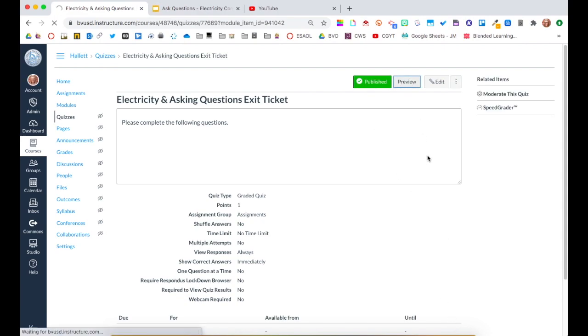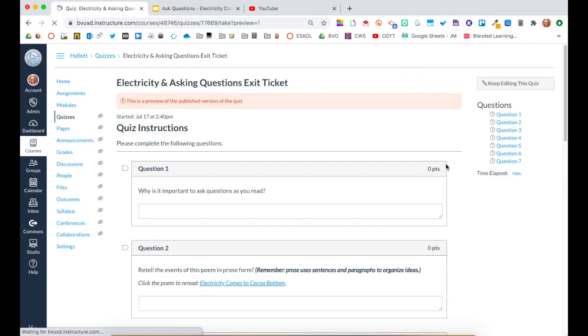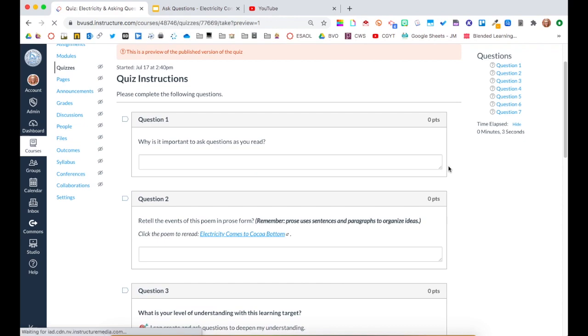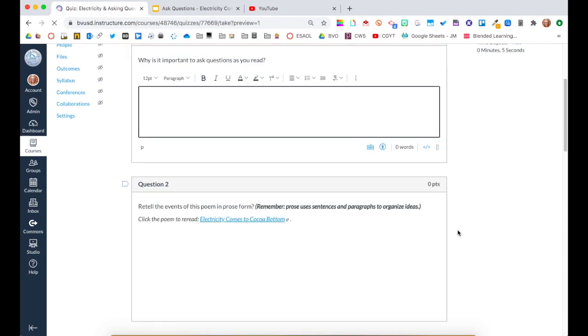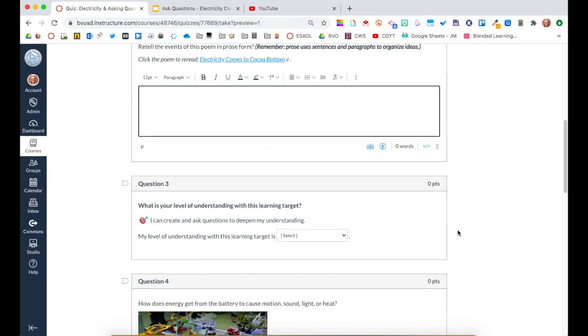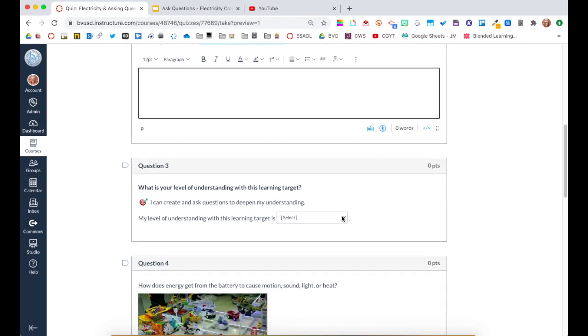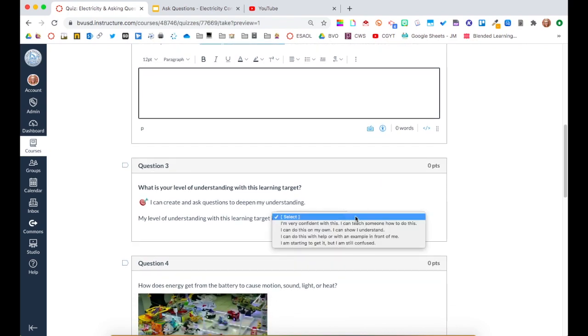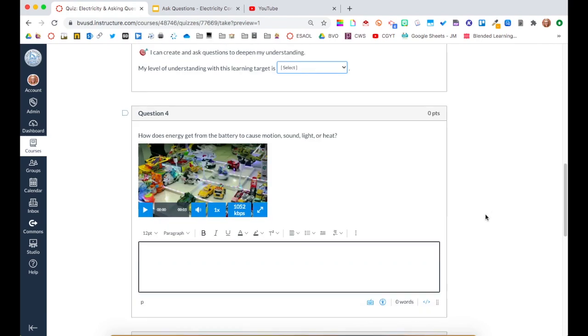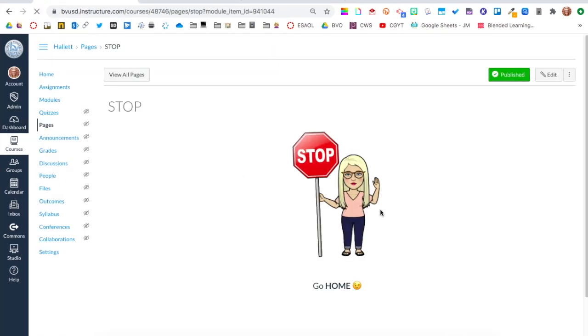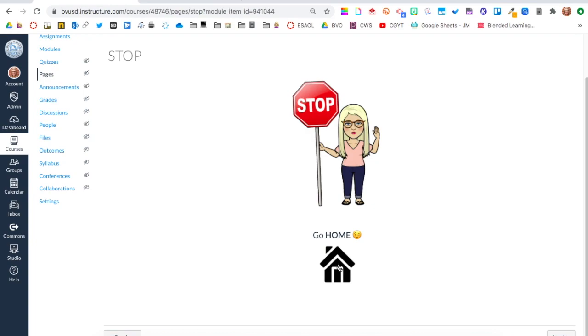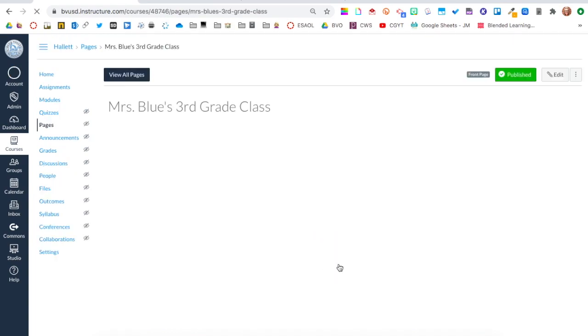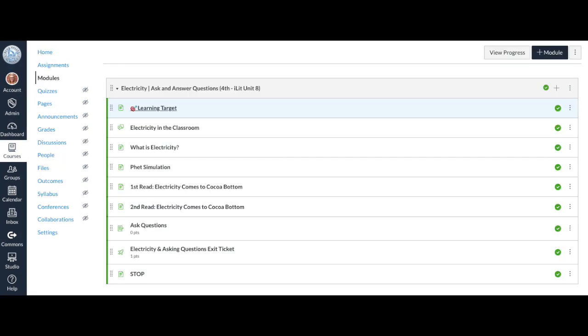Next, students will click to the Exit Ticket quiz. You can see the different question types and the various things I've included in the rich content editor throughout the quiz questions. I always like to have the students assess themselves on the standards we're focusing on. Lastly, the module includes a stop page at the end to direct students back home. That is a quick overview of a 4th grade module that includes pages, assignments, discussions, and a quiz.